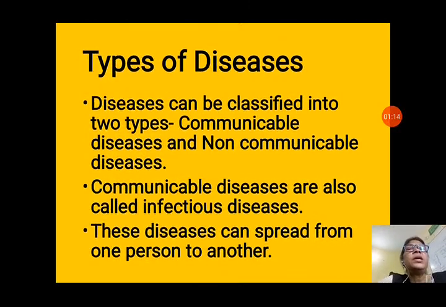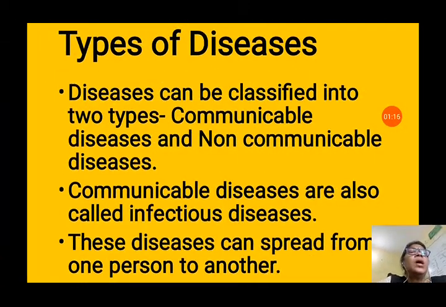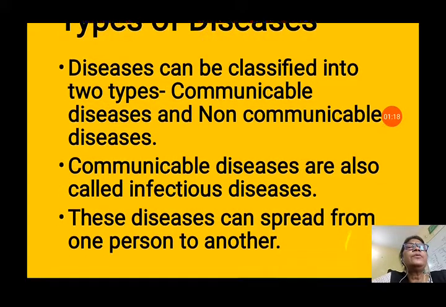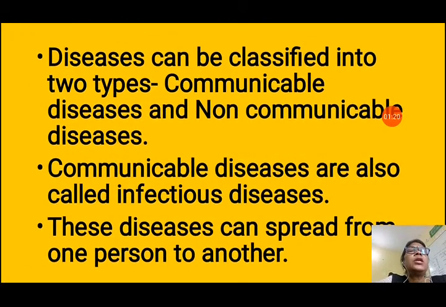Now listen, types of diseases. Diseases can be classified into two types: communicable diseases and non-communicable diseases. Communicable disease, as the name suggests, can be communicated from one person to another person. Communicable diseases are also called infectious diseases because the infection can go from one person to another. These diseases can spread from one person to another through various agents.